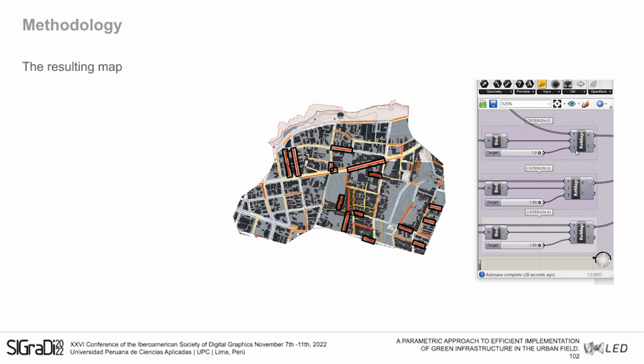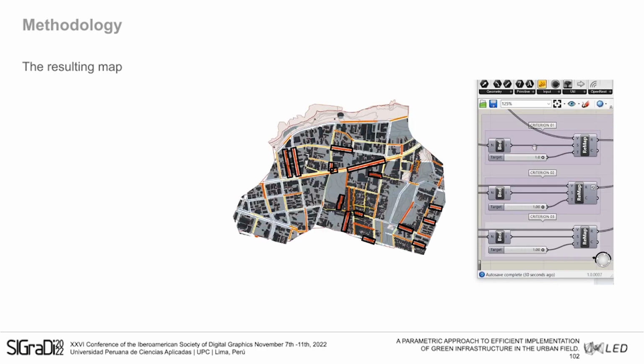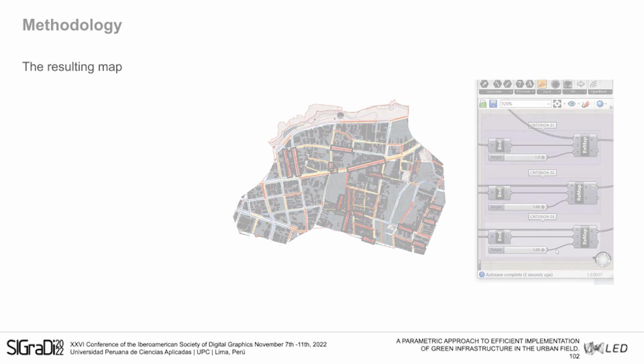The result map is a demarcation of the roads that got the best scores, and it works with a gradation of colors for the visual identification of green infrastructure execution potential. The red is for the roads that have the highest potential, the yellow for the roads in the middle, and the blue for the roads that have low potential. As a result, we get a map using a visual approach, and this map is variable; it can change according to the inputs, according to the criteria that we use.